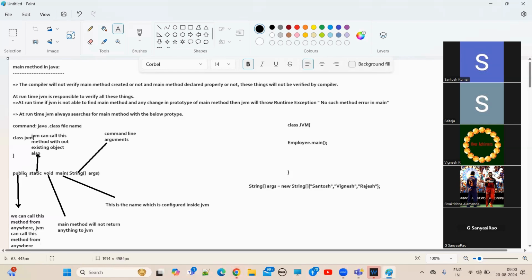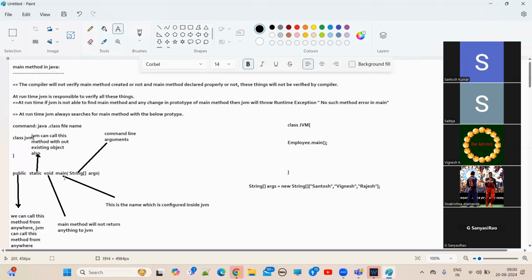Private means the method can be accessed only within the class. From outside of the class, you cannot call it if you put private. Don't worry, we will see in detail while discussing access modifiers.